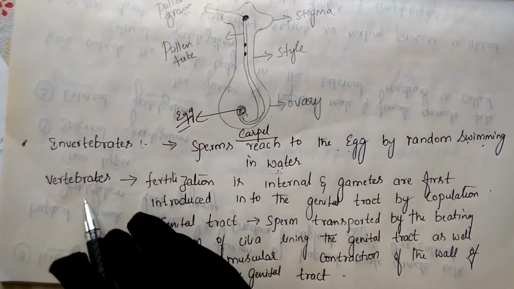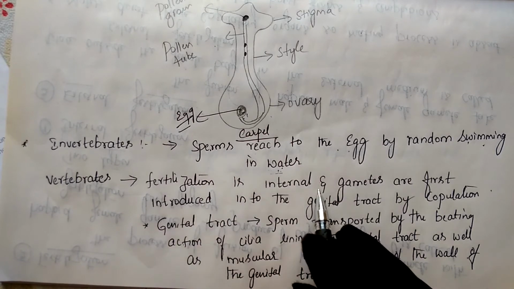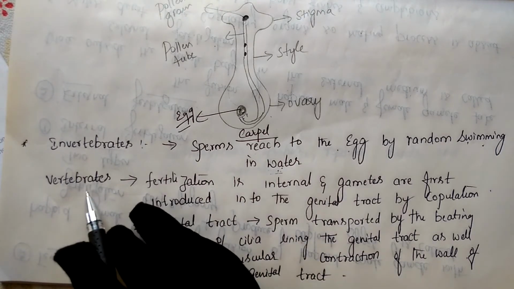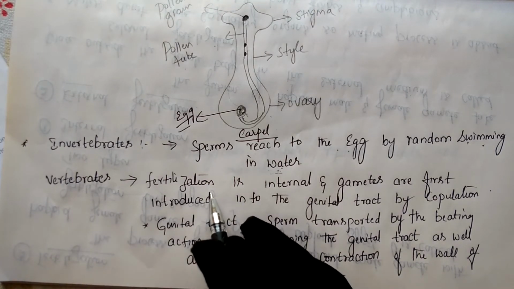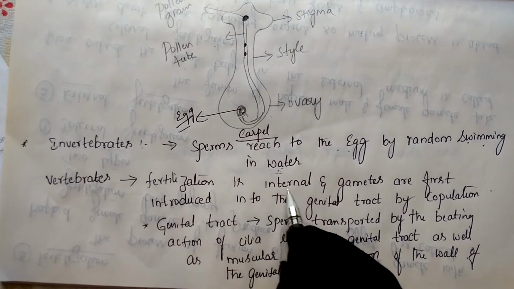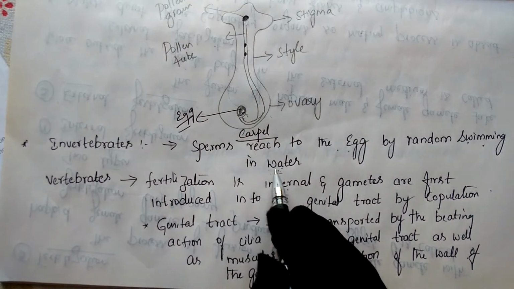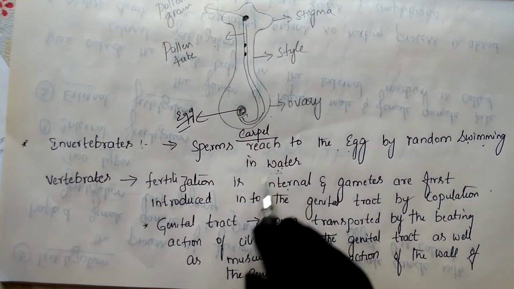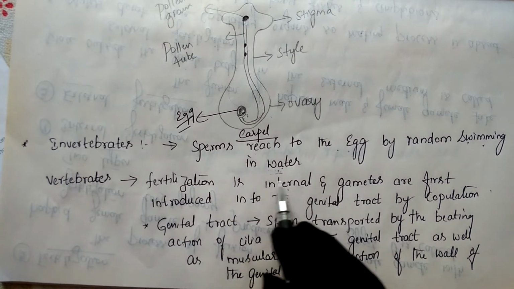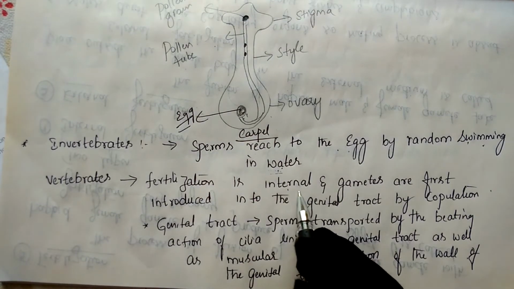Next, if you come to the vertebrates, fertilization is internal. Vertebrates are those having backbones. In such organisms, fertilization is internal, meaning inside the body. In the previous case the fertilization is external, outside the body, that means it is held in the water. But in vertebrates, fertilization takes place inside the body. That's why we mention it as internal.